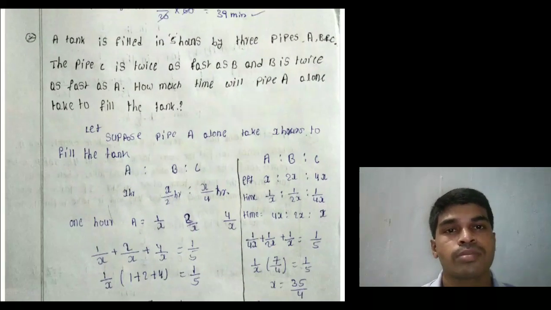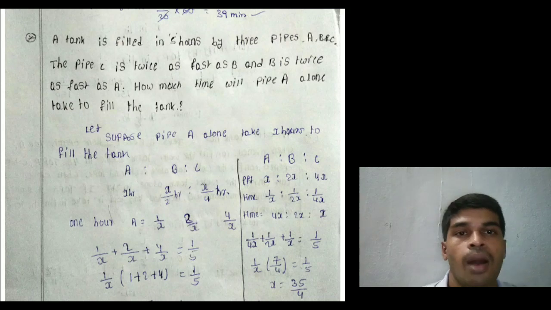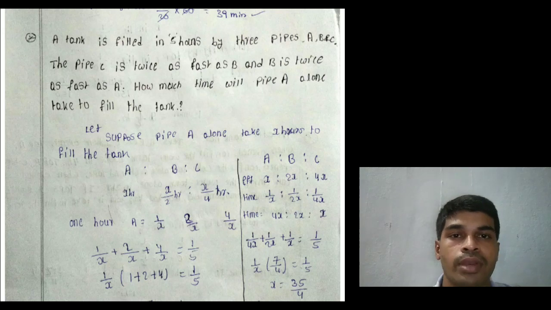Next problem. A tank can be filled in 5 hours by 3 pipes A and B and C. Pipe C is twice as fast as B and B is twice as fast as A. How much time will pipe A alone take to fill the tank? Listen, suppose I don't know in how many hours pipe A can fill the tank. I am taking it as X hours.